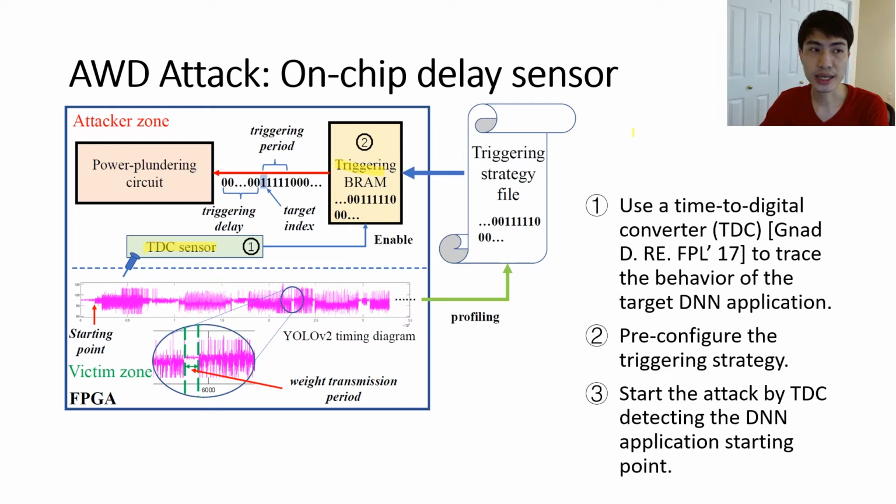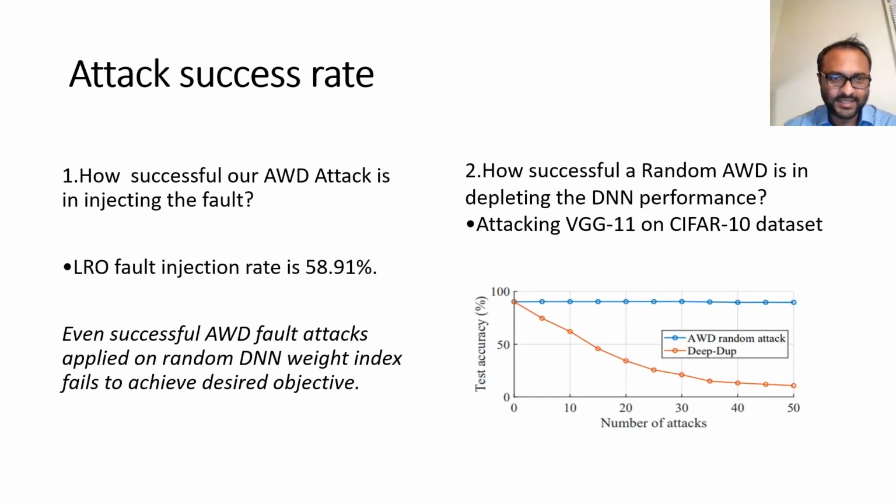Having developed this new attack surface, adversarial weight duplication attack, we ask ourselves two key questions. First, how successful is our attack in injecting the fault? The answer is the fault injection success rate is about 58.91%.